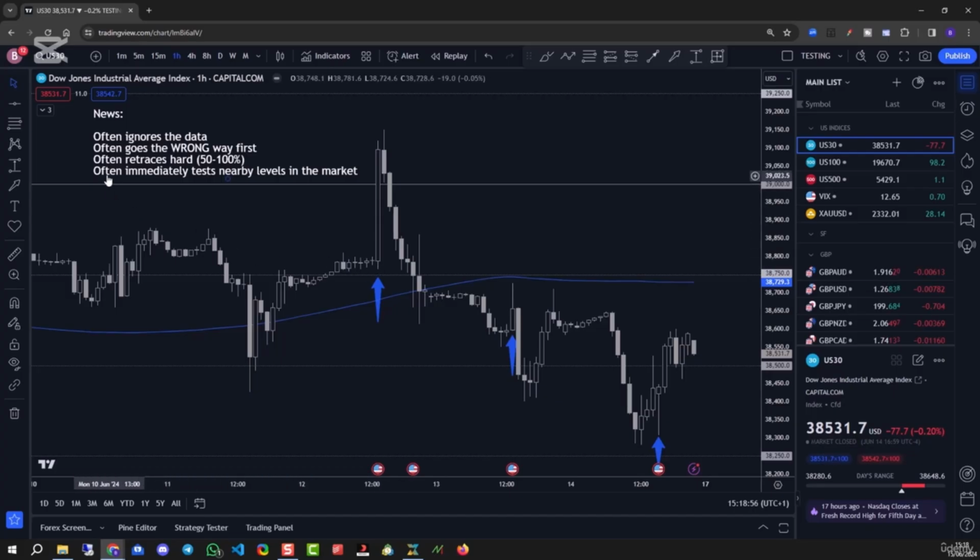So that's the next thing to know. Then here's the interesting bit. News often retraces hard, very hard, typically 50 to 100%. Let's have a look at the 3 examples on the chart. This is a 1 hour chart. So this is the first hour of the news event breaking, okay?